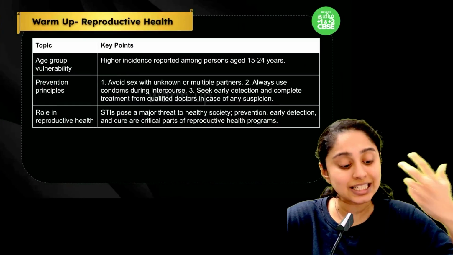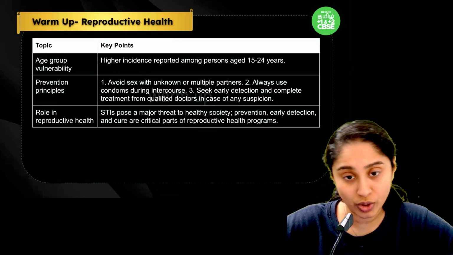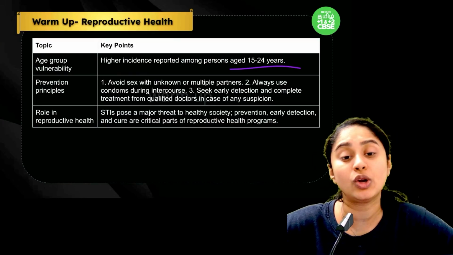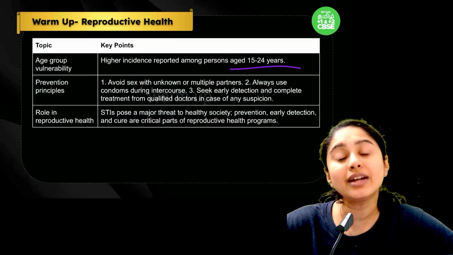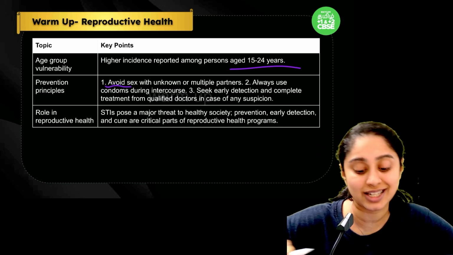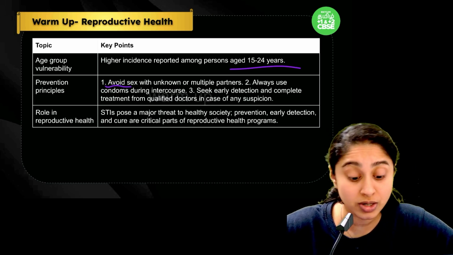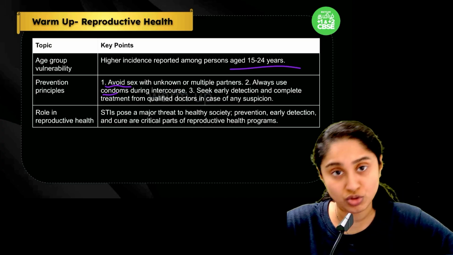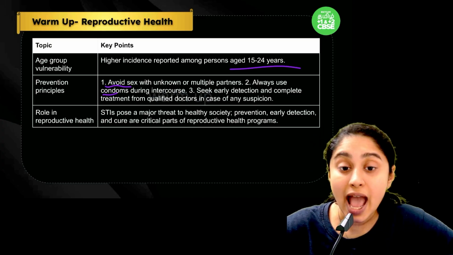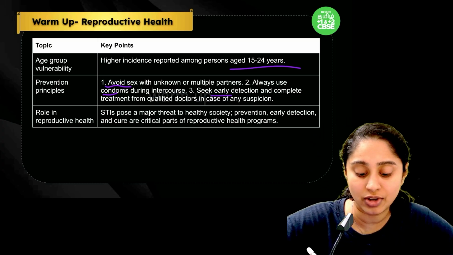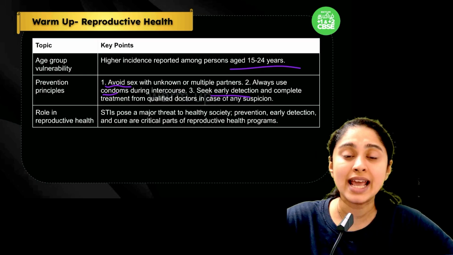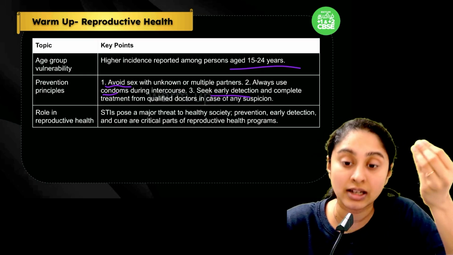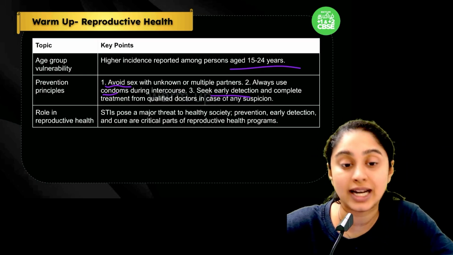So the earlier you find out, the better. The most vulnerable is the 15 to 24 year old age group. To prevent this, avoid sex with multiple partners and unknown partners. Always use a condom so that it can protect you from STIs. Early detection and thorough checkup are also important, so that if you are detected at an early stage, you can always cure it at the earliest.